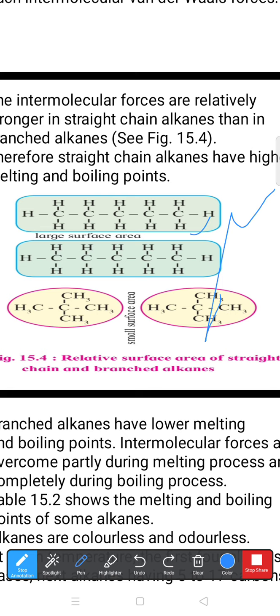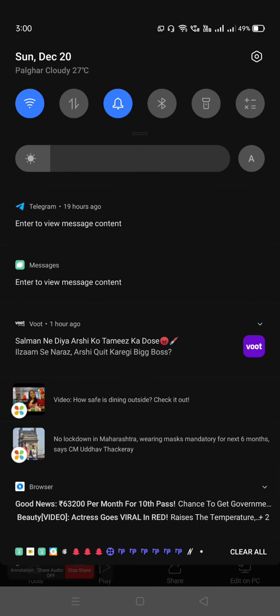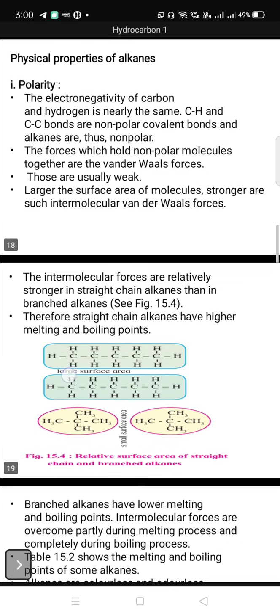In pentane, the first two structures are straight chain, and the later structures indicate neopentane. The difference between the first two and the next two is that the first two are straight chain and have a larger surface area, and the yellow portion indicates branched chain, which has a smaller surface area.